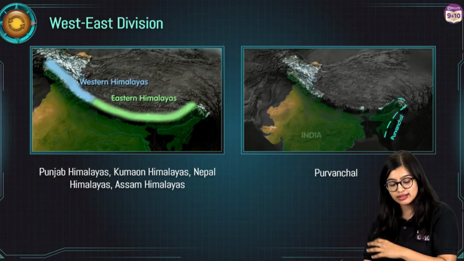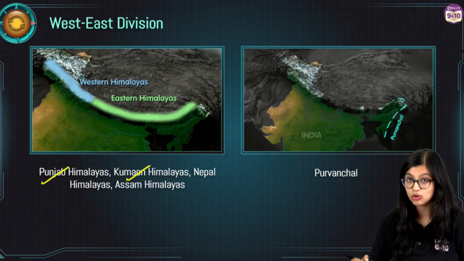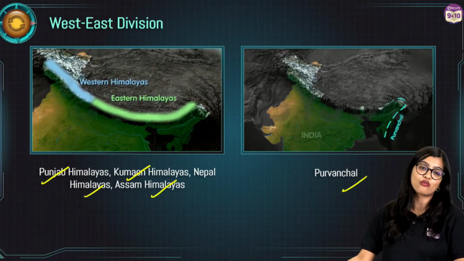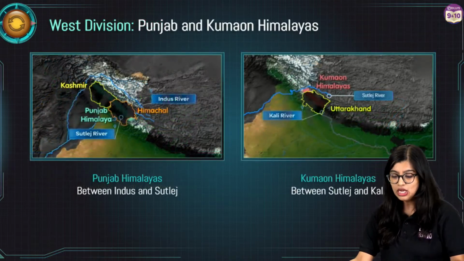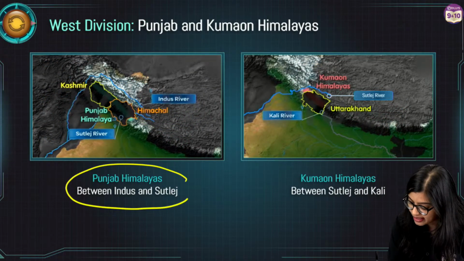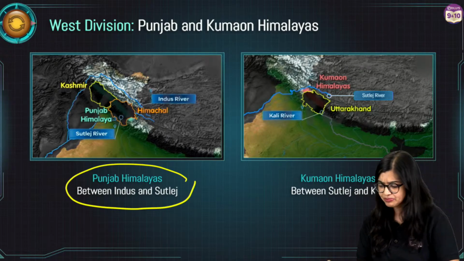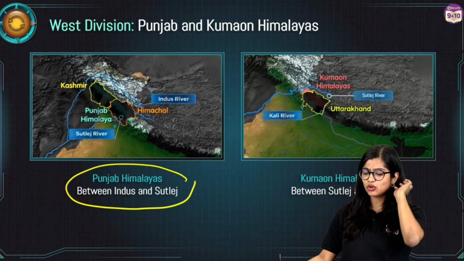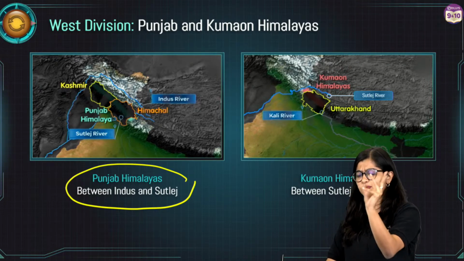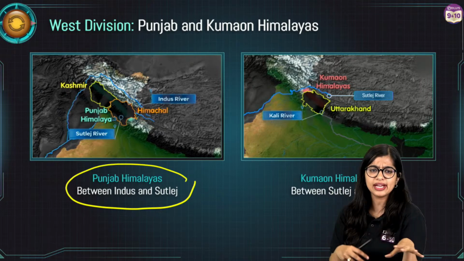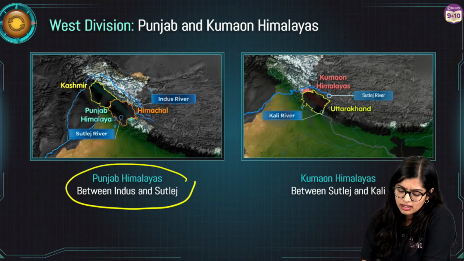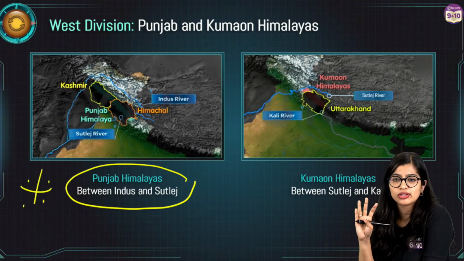So now based on this, we have Punjab Himalayas, Kumaon Himalayas, Nepal Himalayas, Assam Himalayas and the Purvanchal. Yes? So starting from Punjab Himalayas, we see that Punjab Himalayas lie between the Indus and Sutlej rivers. And of course it can also be called the Kashmir Himalayas or the Himachal Himalayas based on where it is found, right? Here you only need to know the important rivers, okay? This is all you need to know, not more than that.